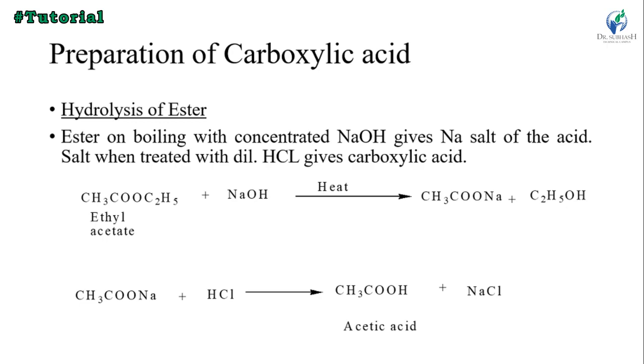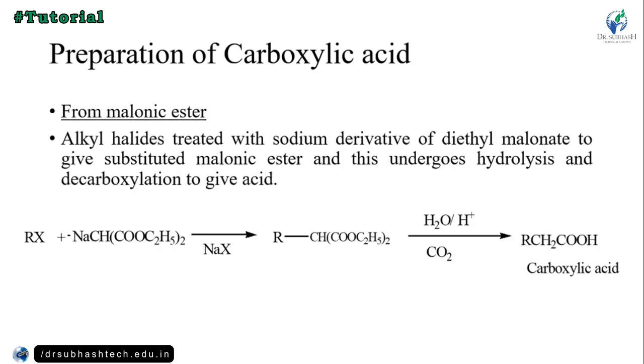Then that salt of acetate plus HCl gives acetic acid, and Na is removed, H is replaced with Na, and Na attaches with Cl, so NaCl salt is removed.